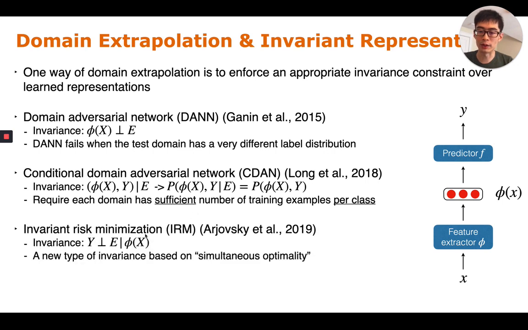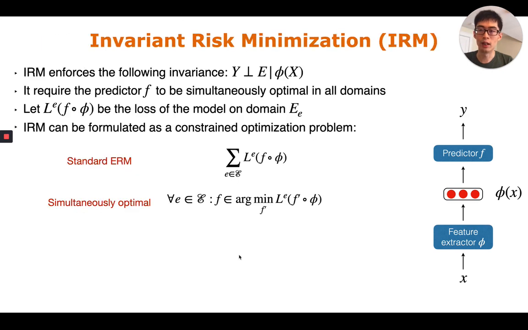Invariant risk minimization was recently proposed to overcome these two challenges. Here, it seeks a new type of invariance based on simultaneous optimality. Specifically, IRM enforces the following invariance. Here, Y should be independent of E given the representation phi x. It basically requires the predictor f to be simultaneously optimal in all domains.